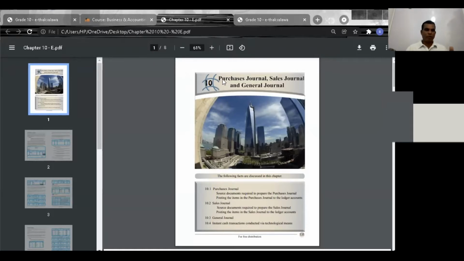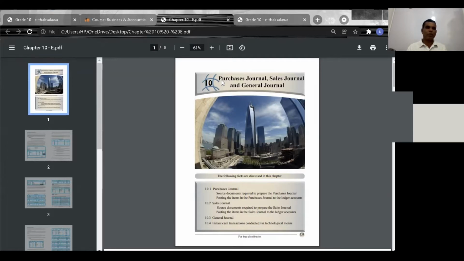So far we have been discussing the cash book, the bank account, and the petty cash book, and then we have prepared the bank reconciliation statement. Now we are going to discuss other prime books, namely the purchases journal, the sales journal, and the general journal.